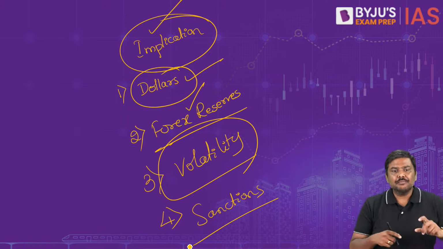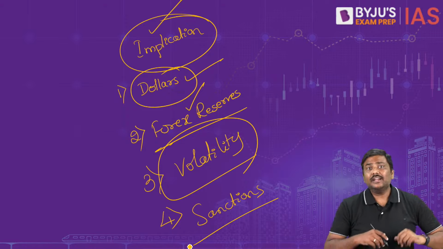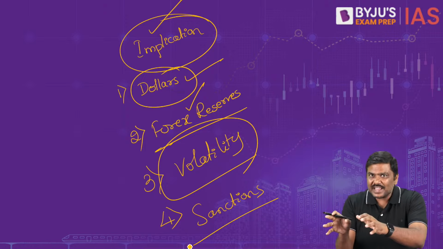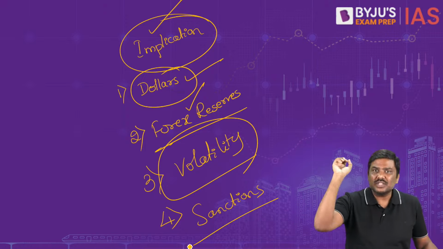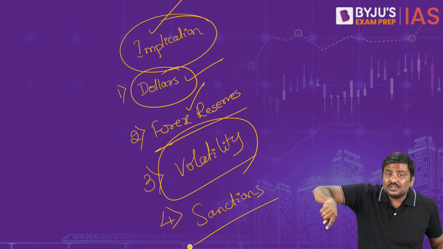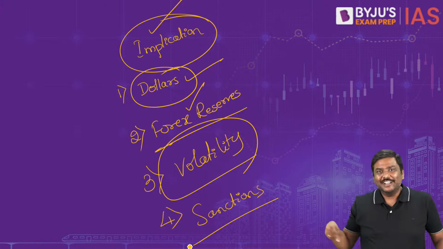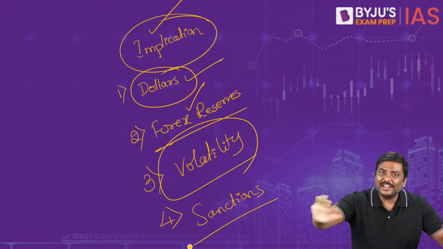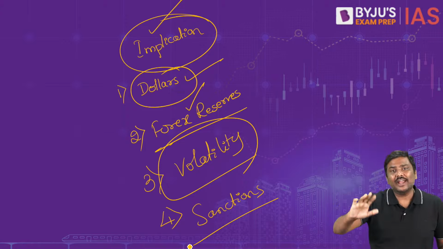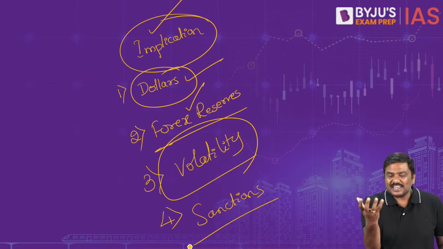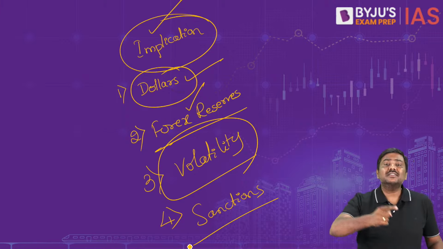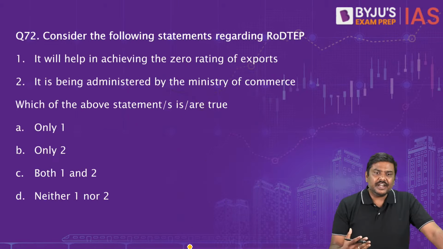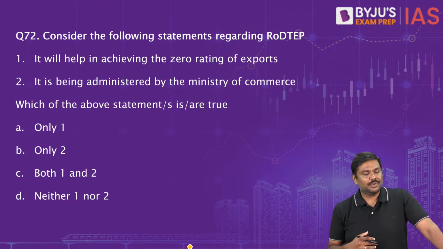Any sanctions which are imposed by, let's say, G7 or even G20 countries on any other country, even if they impose a sanction, they will not allow the country to use the SWIFT system. You can use this system to circumvent it. You can use it to continue to conduct trade without having to be worried about whether the country is allowed entry into SWIFT or not. The best example for all of this is India's trade with Russia. The best example in the last 1 year, India's trade with Russia is basically this argument.